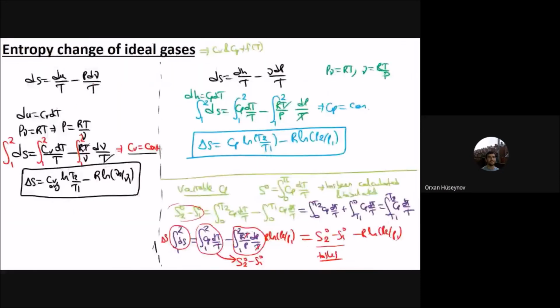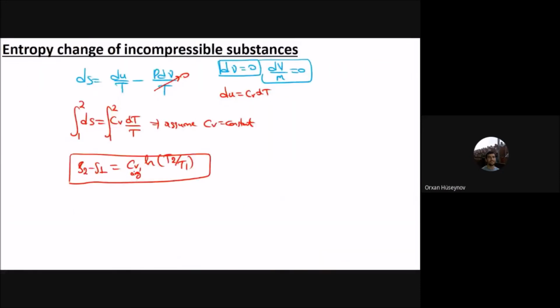Okay, isentropic processes. We have said it should be reversible and adiabatic. In that case, S1 is the same as S2, or delta S is equal to 0. Firstly, I will look at isentropic processes for incompressible substances. If you remember the formula, S2 minus S1 is equal to C_v average ln T2 by T1.